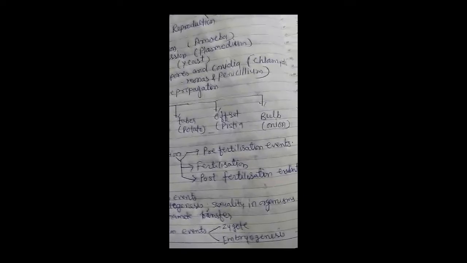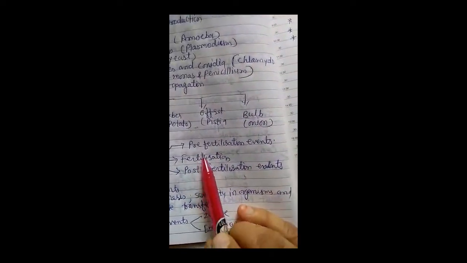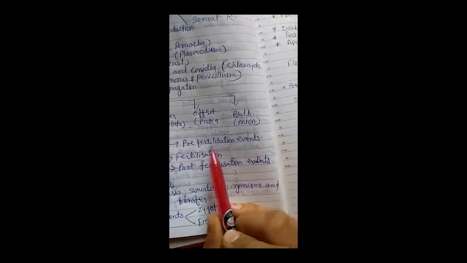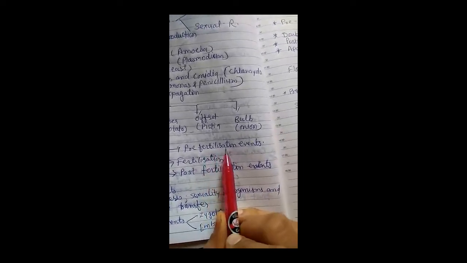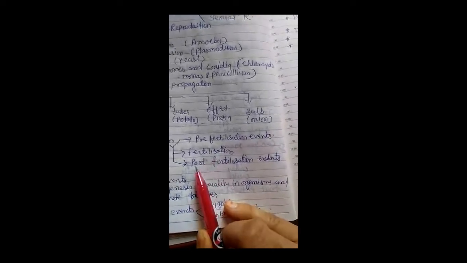Then sexual reproduction. There are three events during sexual reproduction which we discussed in earlier classes. Pre-fertilization event, which includes gametogenesis and gamete transfer. Fertilization, in which gametes fuse and form zygote.